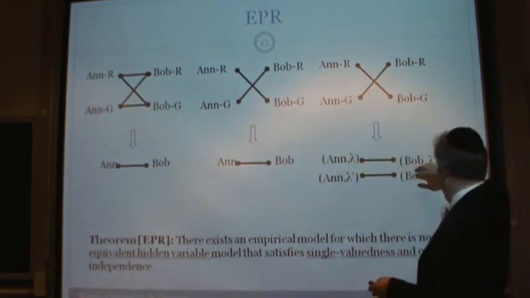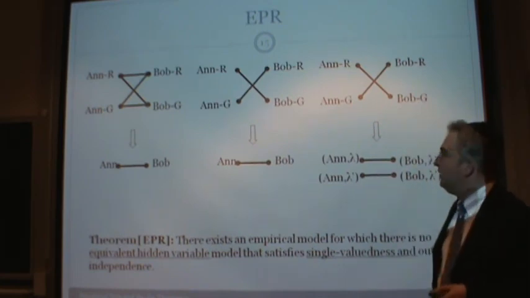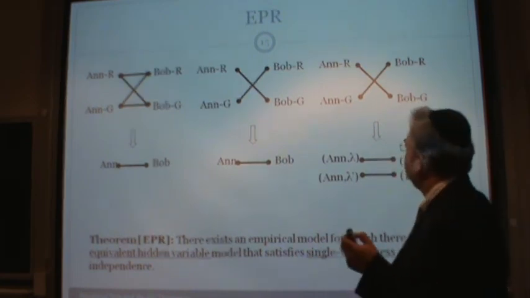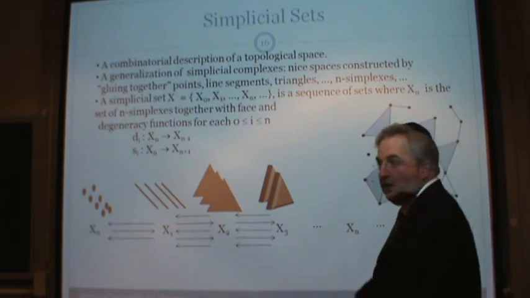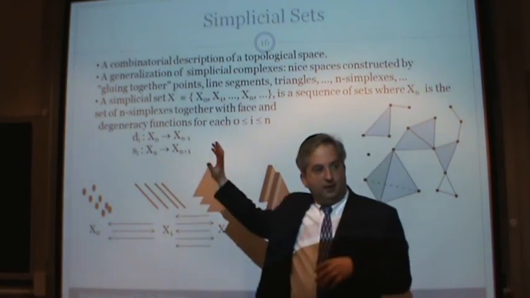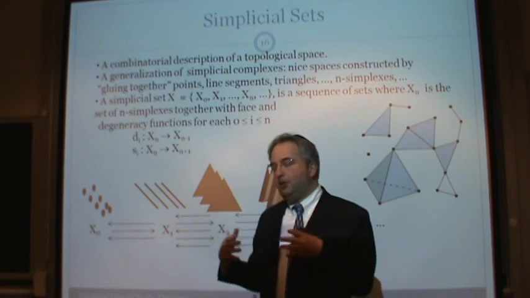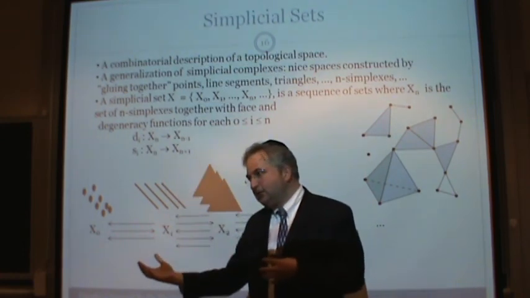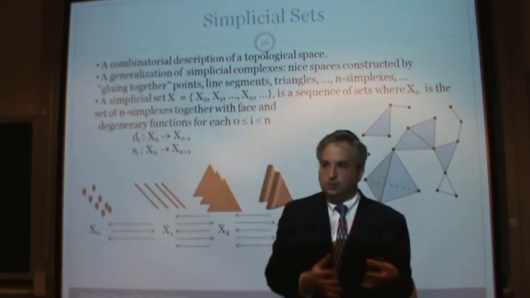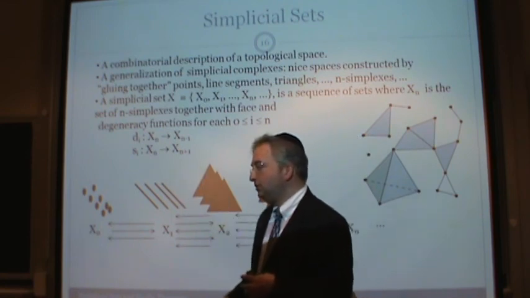Also, it's outcome independence. Not only is it deterministic, but it's outcome independent. So this is what I'm trying to do. This is for a baby example, EPR, but what I'm trying to do is set up the space of outcomes, the space of measurements, talk about them and talk about the functions in between them.